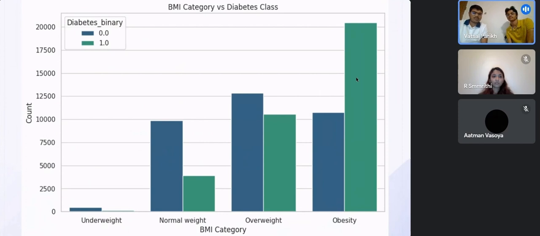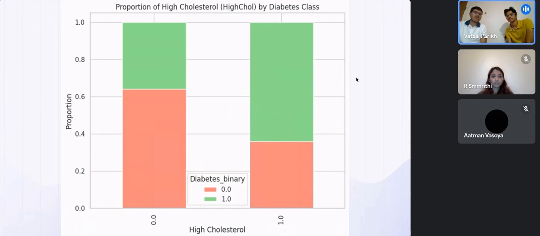Again, we have analyzed BMI category, that is the body mass index, categorized into four different classes: underweight, normal weight, overweight, and obesity. Wherein you can see that people having higher obesity levels are more prone to getting diabetes compared to people having normal weight. So that's also a significant factor. Again, high cholesterol levels are also a factor that can lead to diabetes, as you can see through the stacked bar plot that we have generated.